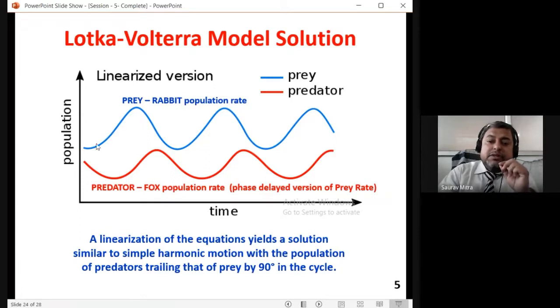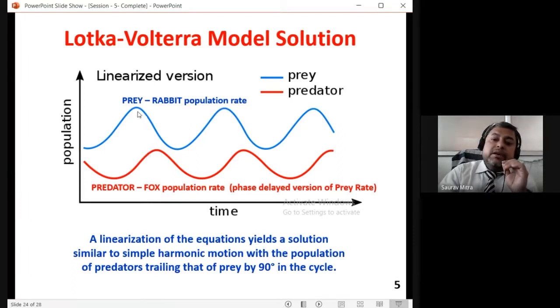And when the fox count is at the peak, these foxes will eat too many rabbits, because too many foxes are there. Then what we will find is that when the fox count is increasing, the rabbit count will continuously keep on decreasing. Okay, so this is a very important part. So we'll start from this peak of the prey. The prey count has gone to the positive peak, and that will help the increment in the predator count.